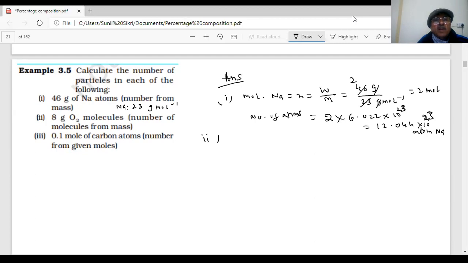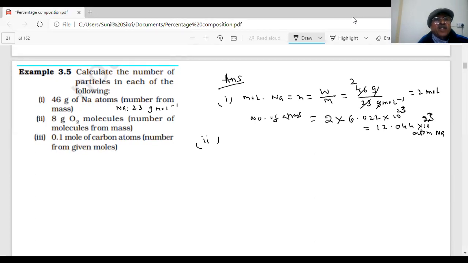Question number 2 on the screen. 8 gram of oxygen molecules. How many number of particles are in 8 gram of oxygen?